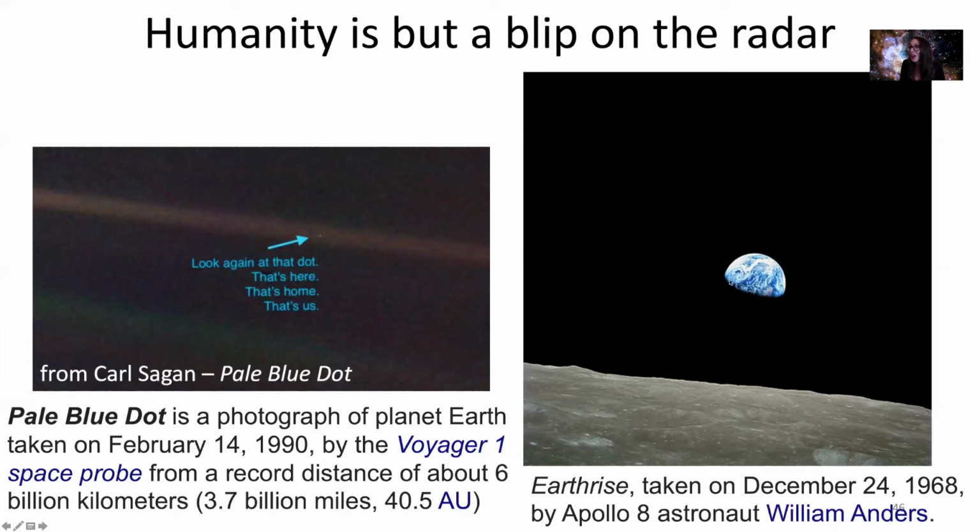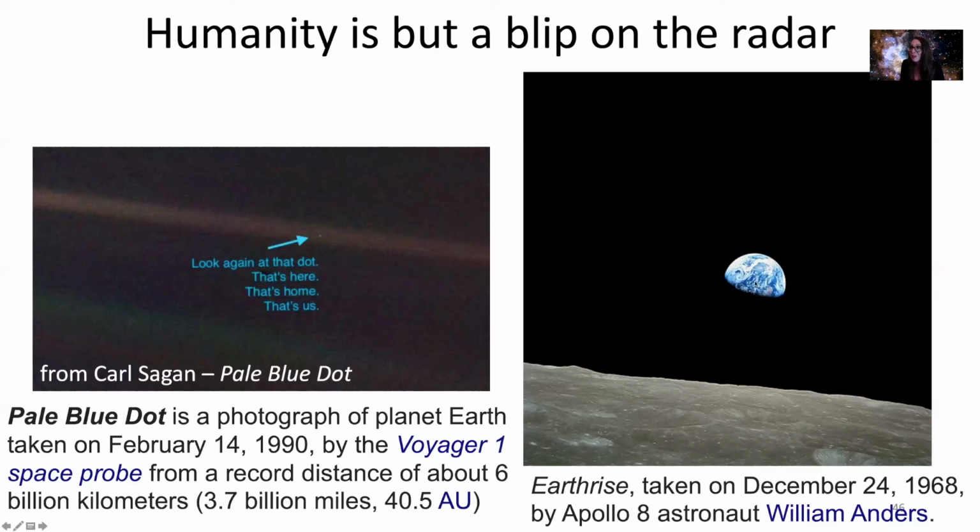And here's another photo. This is of the Earth rising above the moon. This is the surface of the moon, and this was taken on December 24th, 1968 by Apollo 8 astronaut William Anders. Here we see craters on the surface of the moon. And rather than, like on Earth, the moon rising in the sky, here they're on the moon and they see the Earth rising in the sky.